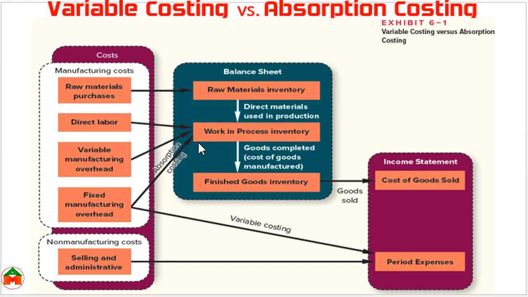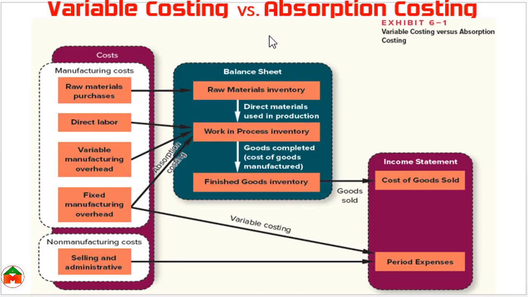And as we are already aware, the product cost is not shown as an expense in the income statement. It is primarily shown in the balance sheet as inventory. After that, the portion of product cost which is sold is shown as cost of goods sold, an expense in the income statement.